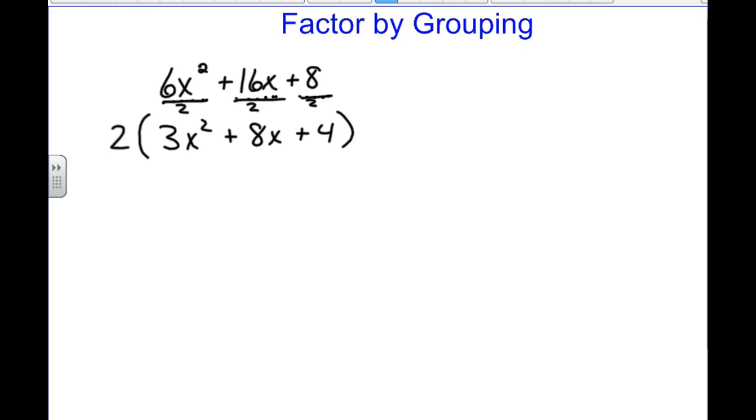Now we've got a greatest common factor that's part of our factors, but we've got this quadratic equation that's 3x squared plus 8x plus 4. It still doesn't have any greatest common factors, but the leading coefficient is not 1. So we have to add something.